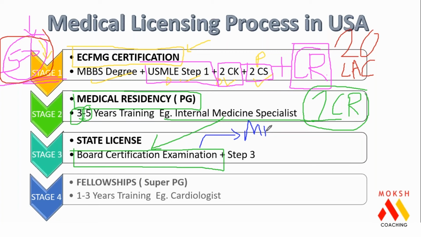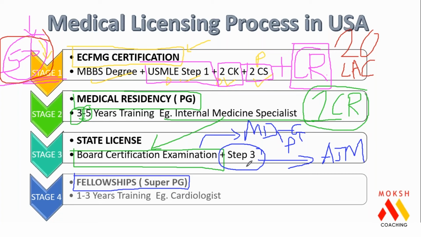Career opportunity 1, I come back and work in India. My degree is directly recognized. I don't have to appear for any other examination, and I can work in both government and the private sector. Second opportunity, I give the Step 3 exam and I can practice in the American job market.